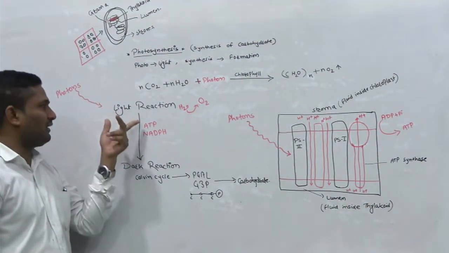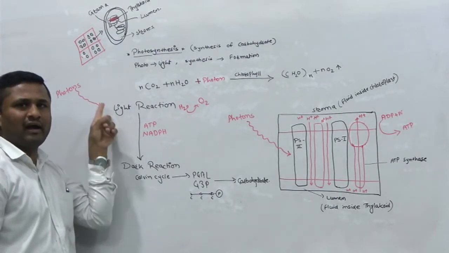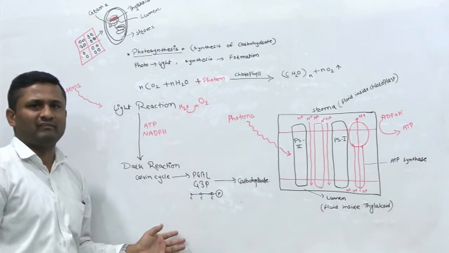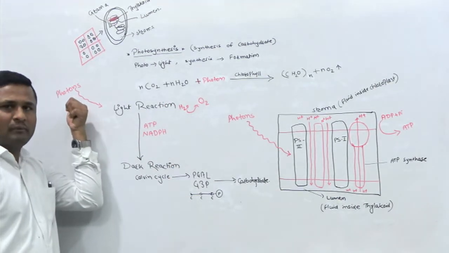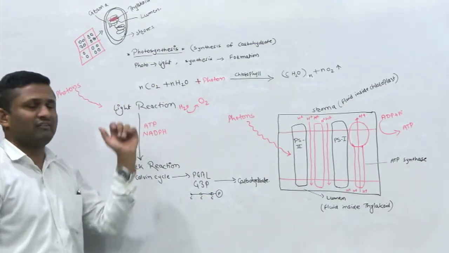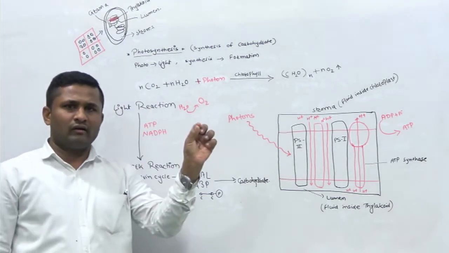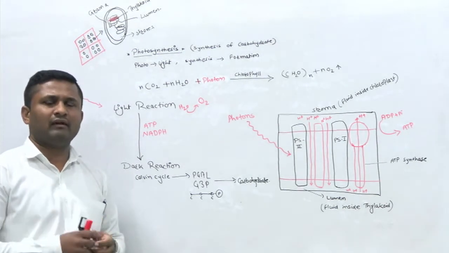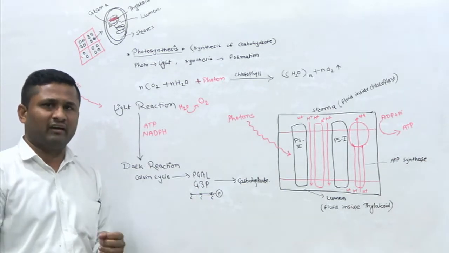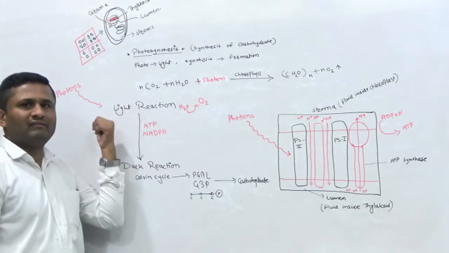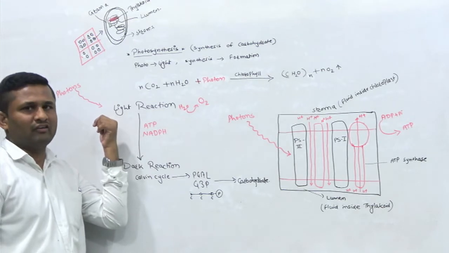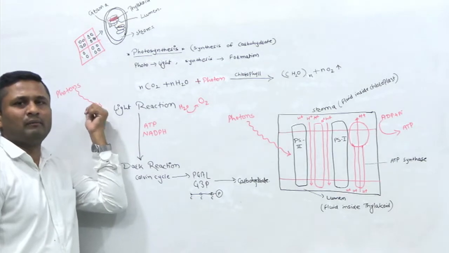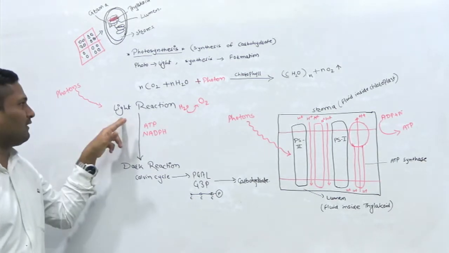So in light reaction, the first component is your photons, they are entering, because the basic energy that is required for the further process, they are obtaining from light, and that's why the general theme of photosynthesis is that solar energy gets converted into chemical energy. That is the general theme which we always tell, right? So photons are the first component that will enter into the light reaction, and that's why it is the light reaction, because it is dependent on the energy coming from the sunlight. So photons, they are entering.